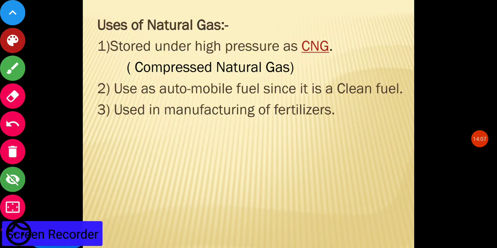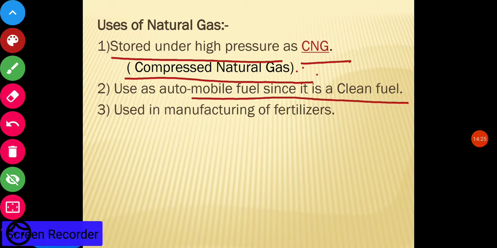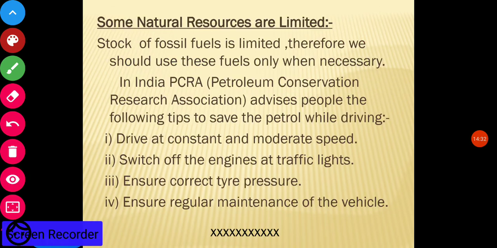Now the uses of natural gas. When it is stored under high pressure, it is called CNG: C for compressed and NG for natural gas. Compressed natural gas is used as a fuel in many vehicles. It is used as automobile fuel since it is a clean fuel. Natural gas is also used in the manufacturing of fertilizers.